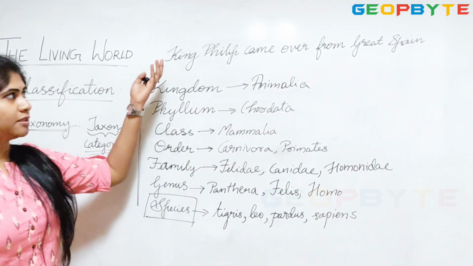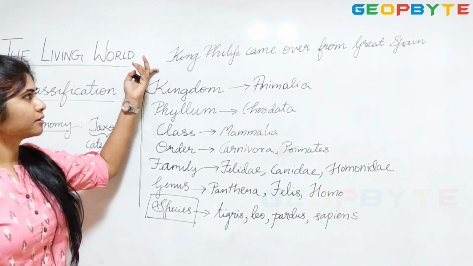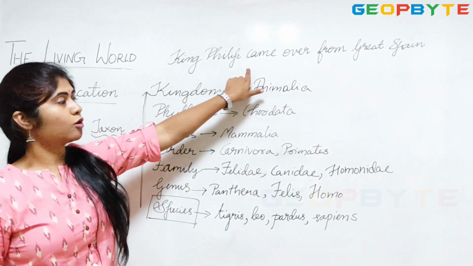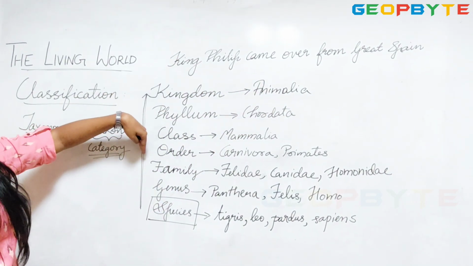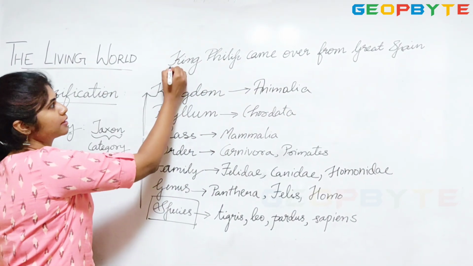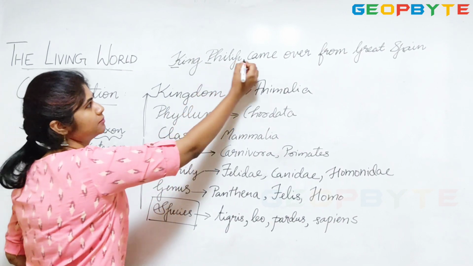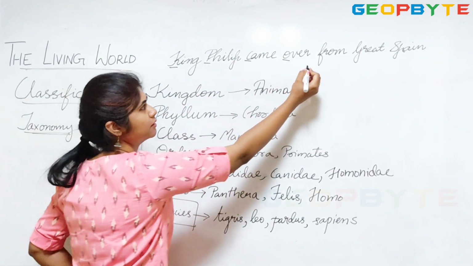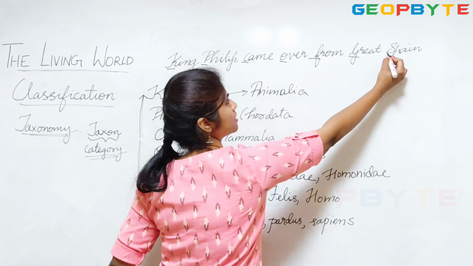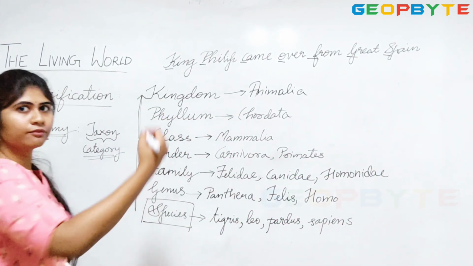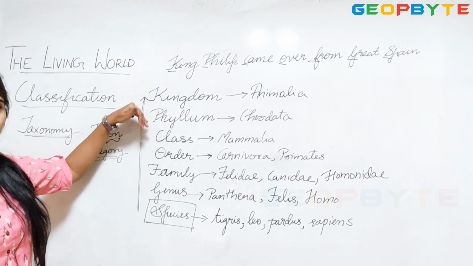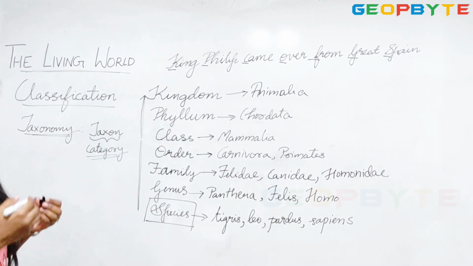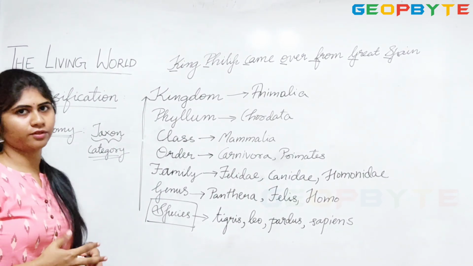So this is a sentence which is very easy to remember, and when you see the first letter of each word of this sentence, it comes back to this taxonomical hierarchy, that is kingdom, phylum, class, order, family, genus and species. So this is how you remember the taxonomical hierarchy, because this is confusing and often we tend to forget this. So this is all about the classification.